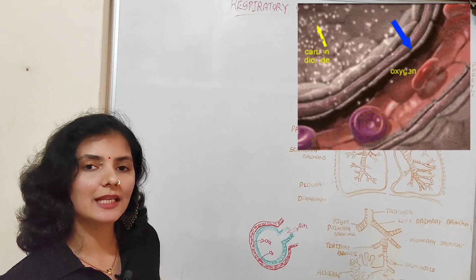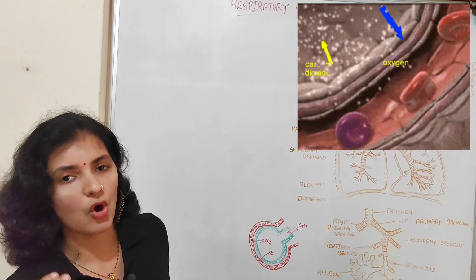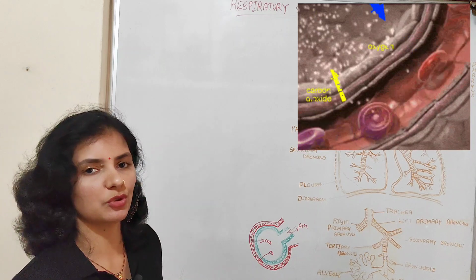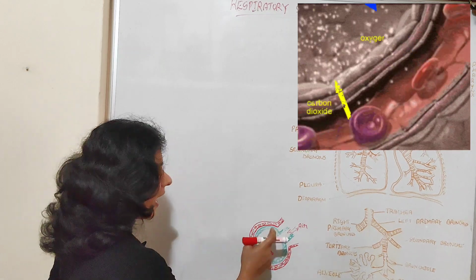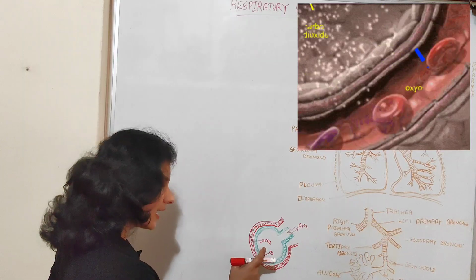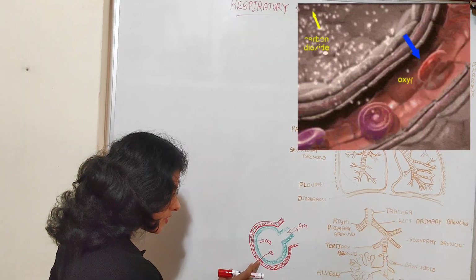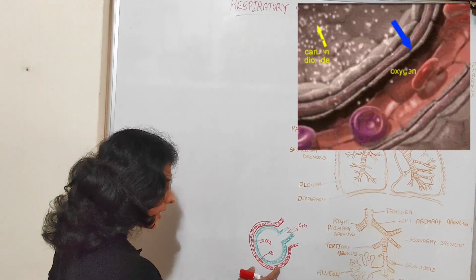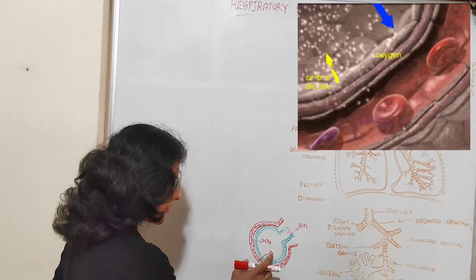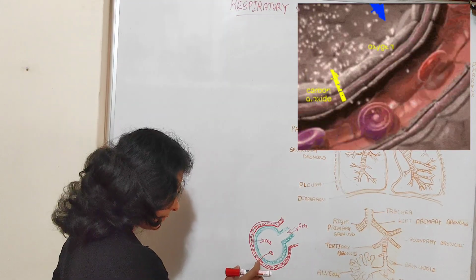So obviously the gaseous exchange takes place, or gases move from a region of high concentration to a region of low concentration. So the alveoli is rich in oxygen, or the oxygen concentration is high in the alveoli, whereas oxygen concentration is very low in the blood which is present in these blood vessels. So obviously oxygen from the alveoli enters the blood.